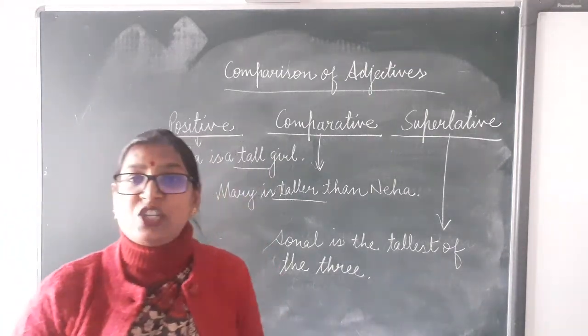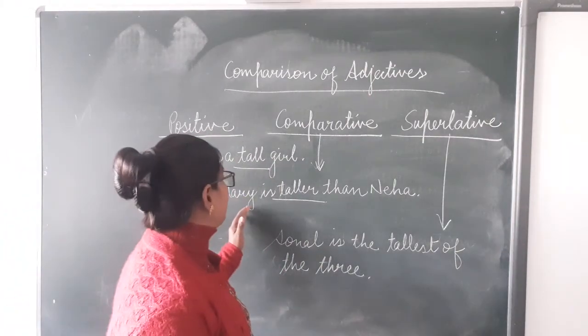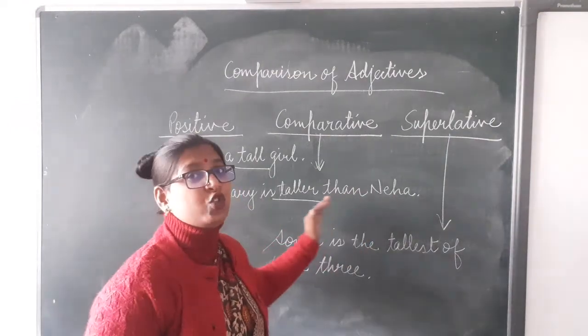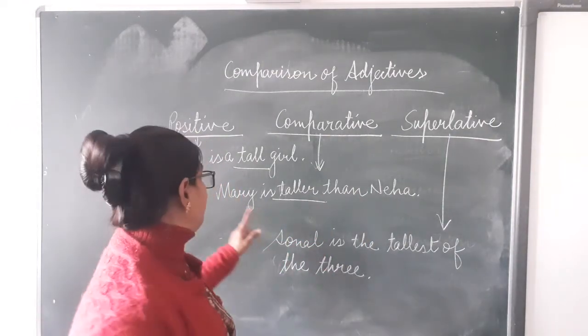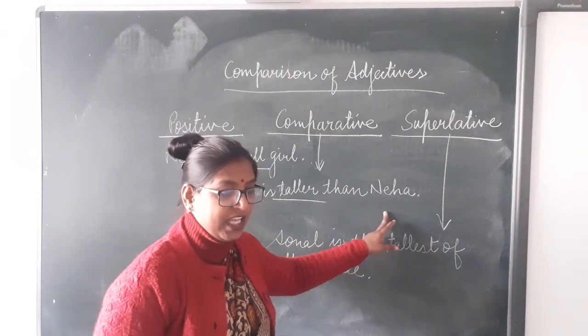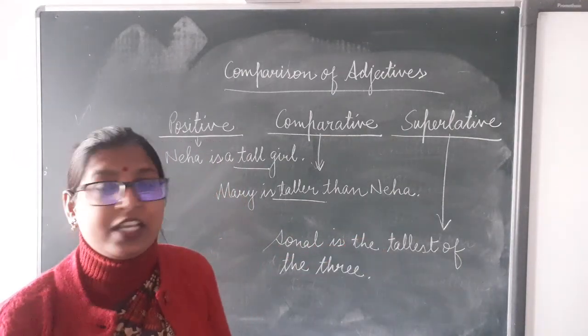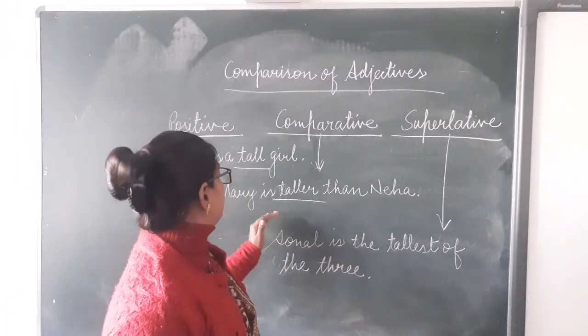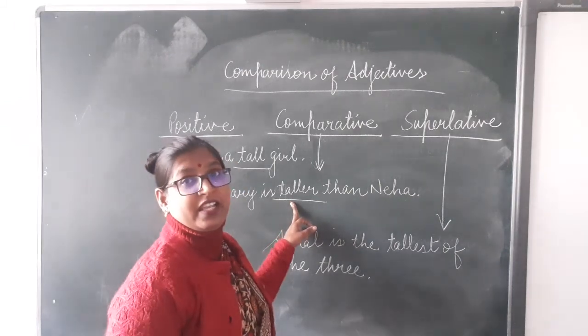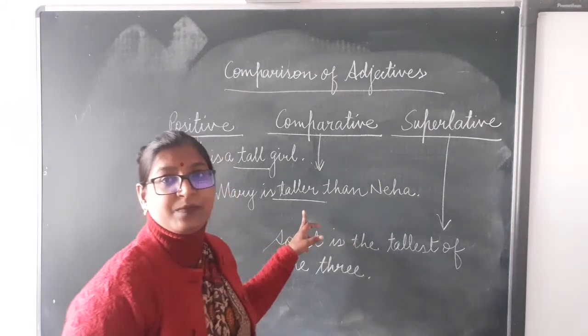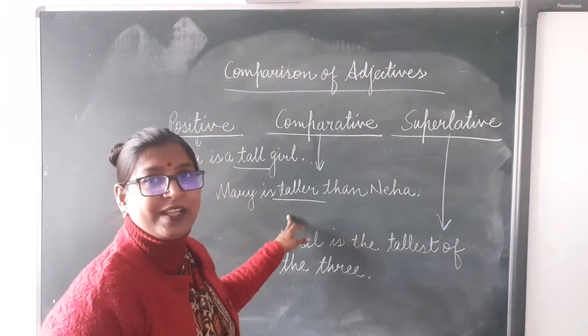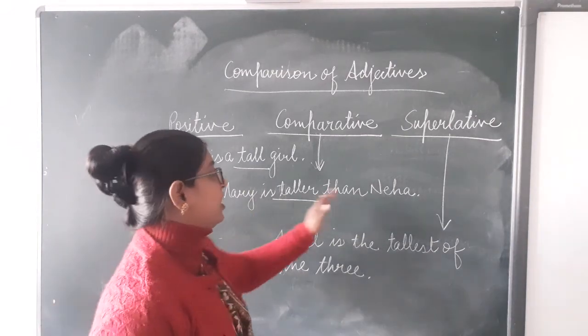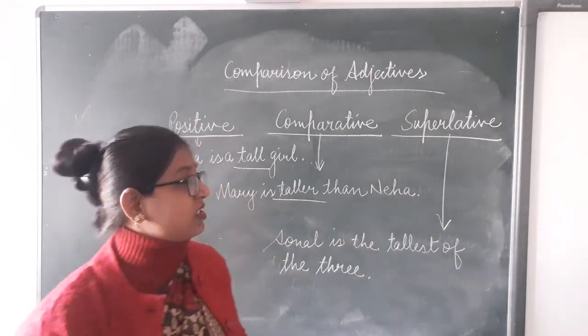Here we compare 2 persons. Here we can see the comparison between 2 persons. Who are they? Mary and Neha. Okay. So, taller is an adjective and it is expressing the comparison between 2 nouns.